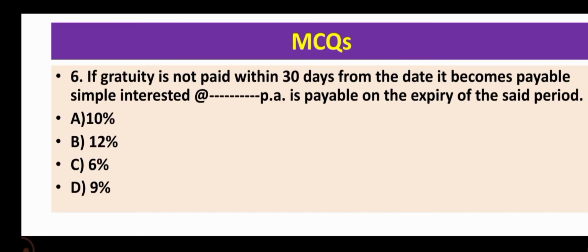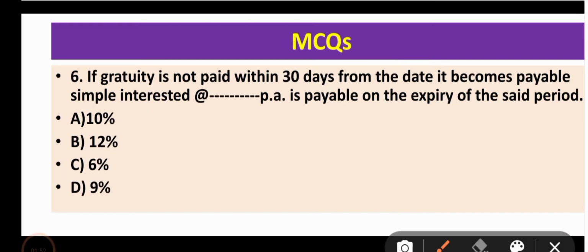Now come to question number 6. If gratuity is not paid within 30 days from the date it becomes payable, simple interest at what percentage is payable on the expiry of the said period? So the correct option out of these 4 is option A, that's 10%. The employer has to give 10% simple interest along with the gratuity amount.